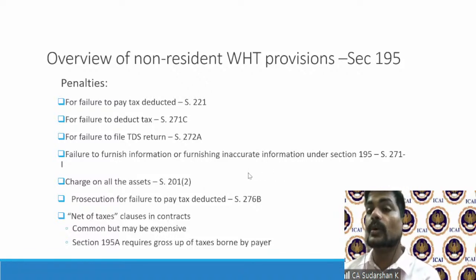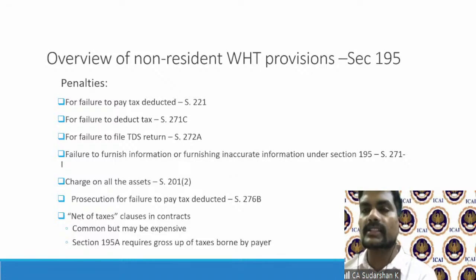Then under 201, there can be a charge, so other consequences as well. And finally, adding salt to injury, I may be prosecuted for failure to pay the tax deducted. That's the final nail in the coffin. You don't do it, 276B prosecution, go to jail.